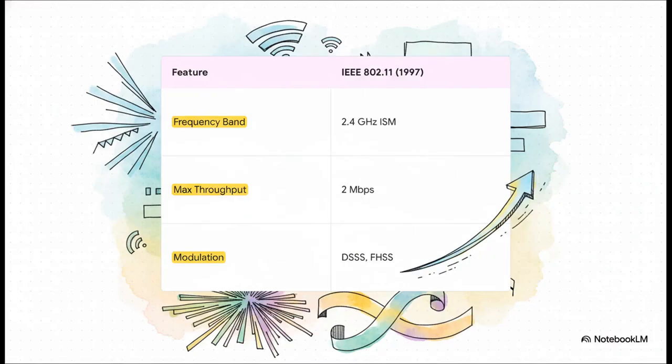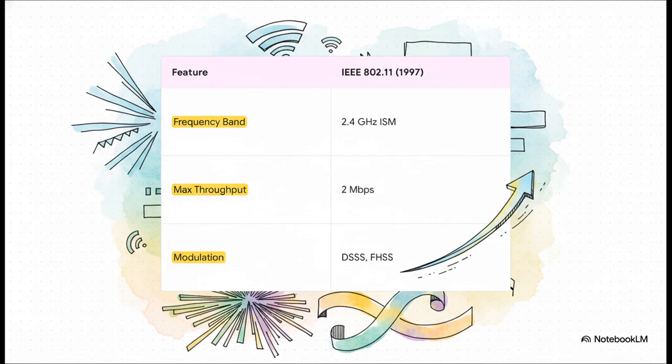Okay, this table really lays out the three pillars of that first standard. First up, you've got the frequency band, 2.4 gigahertz in the ISM band. ISM stands for industrial, scientific, and medical. And the key thing here is that it was unlicensed, which meant it was open for this kind of incredible innovation. Then you have modulation, how the data gets encoded onto radio waves. And it actually defined two competing methods, DSSS and FHSS.